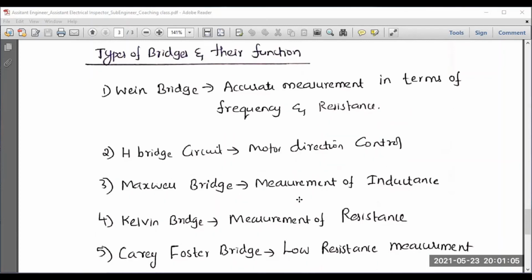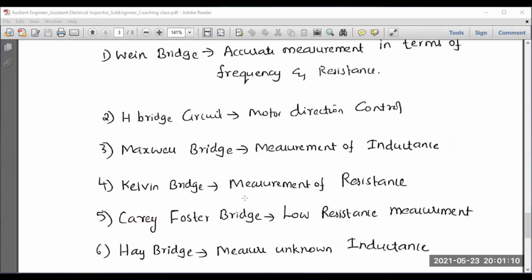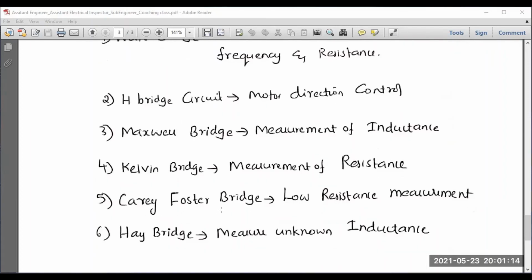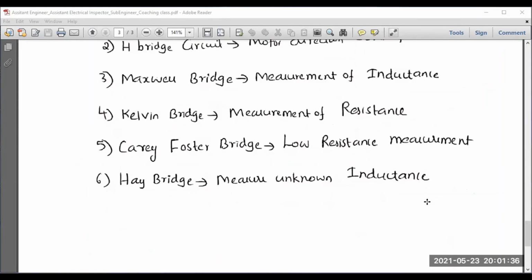And Maxwell bridge is mainly used for the measurement of inductance. Remember these valuable points. Kelvin bridge is mainly used for the measurement of resistance. And if I talk about Carey-Foster bridge, it is mainly used for low resistance measurement. And regarding the Hay bridge, it is mainly used for measurement of unknown inductance. So let us recall regarding the Maxwell bridge and Hay bridge, both have a similar purpose. Both are mainly used for the measurement of inductance. And the Schering bridge is mainly used for the measurement of capacitance. This point you have to remember.